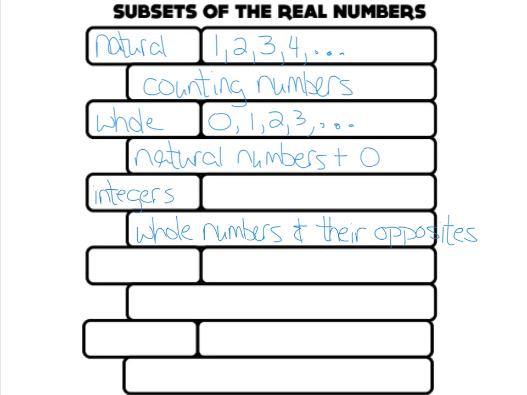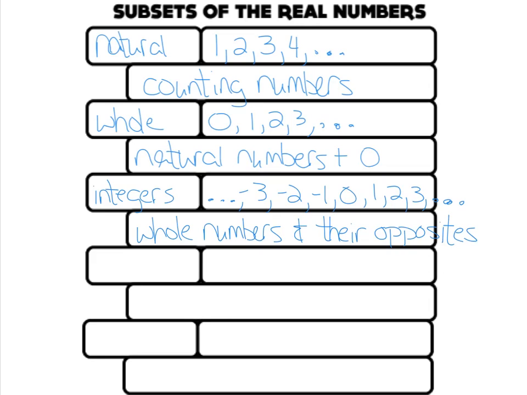So the integers go forever in the negative direction. -3, -2, -1. 0 is an integer. And then all the positive whole numbers. Okay? You dealt a lot with these last year in 7th grade. You learned how to add, subtract, multiply, and divide positive and negative numbers, and you dealt with integers.